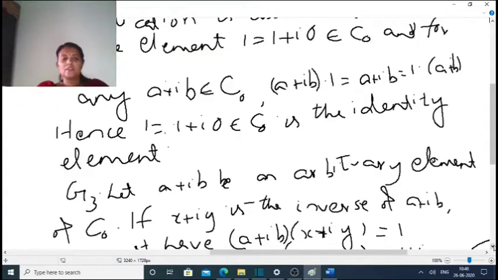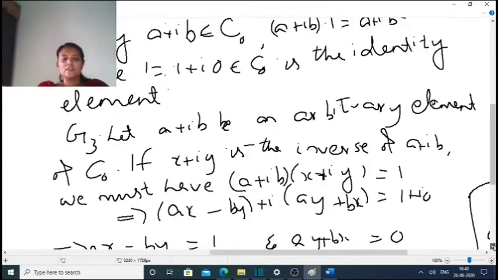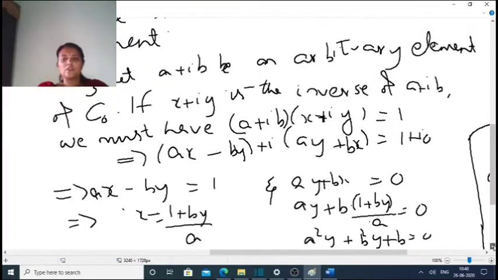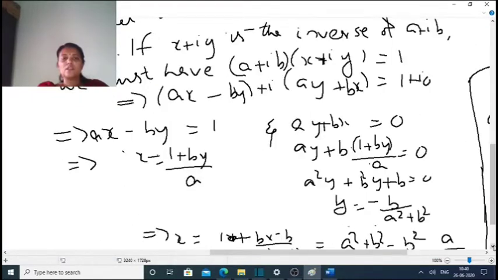Next we have to show that there exists an inverse. Let A plus IB be an arbitrary element of C0. If X plus IY is the inverse of A plus IB, then A plus IB into X plus IY equals 1, which gives the real part AX minus BY plus I into AY plus BX equal to 1 plus I0. We can equate the real and imaginary parts: AX minus BY equal to 1 and AY plus BX equal to 0.